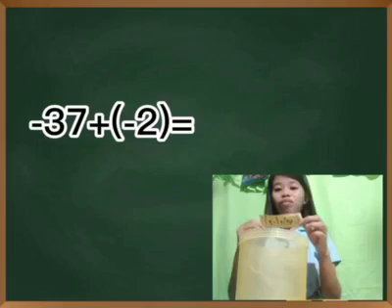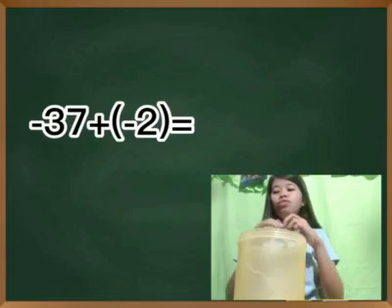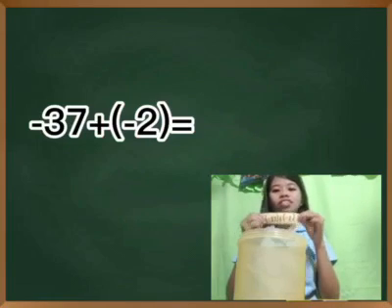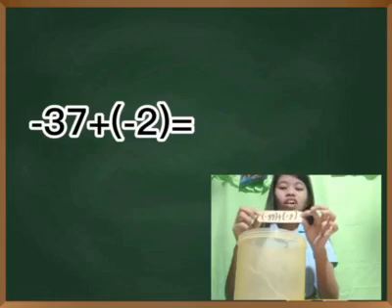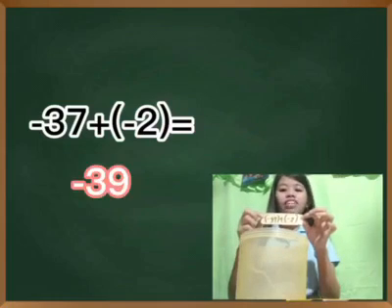And the third given equation: negative 37 plus negative 2. What is your answer? Yes, your answer is negative 39.